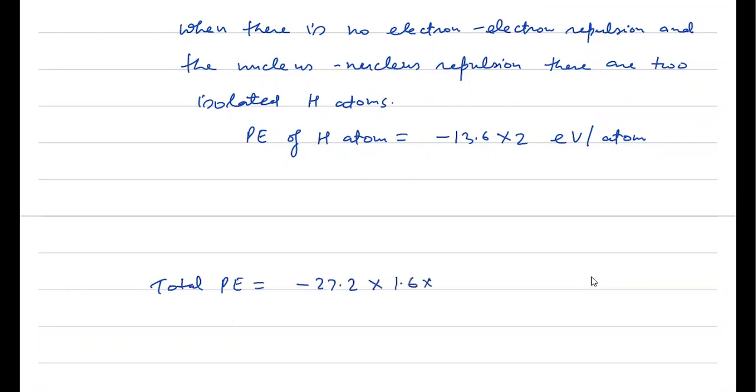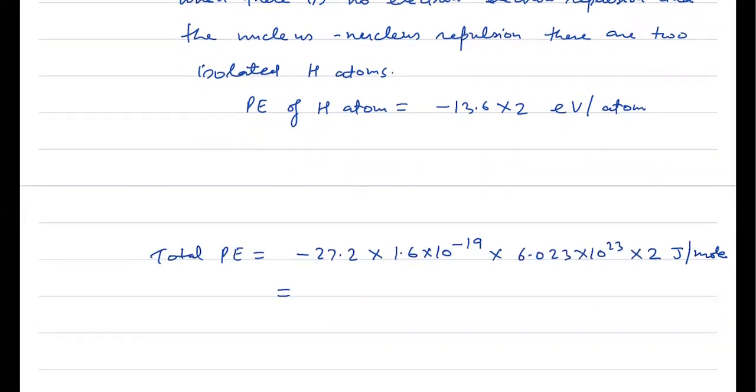Convert electron volt into joule. 1 electron volt is 1.6 into 10 power minus 19 joule, and this is for one atom. So for 1 mole of hydrogen atoms, multiply by 6.023 into 10 to the power 23. And we have to calculate it for hydrogen molecules, so 2 atoms, so into 2. This is joules per mole, and you have to report the answer in kilojoule per mole. So just simplify this value. This comes out to be minus